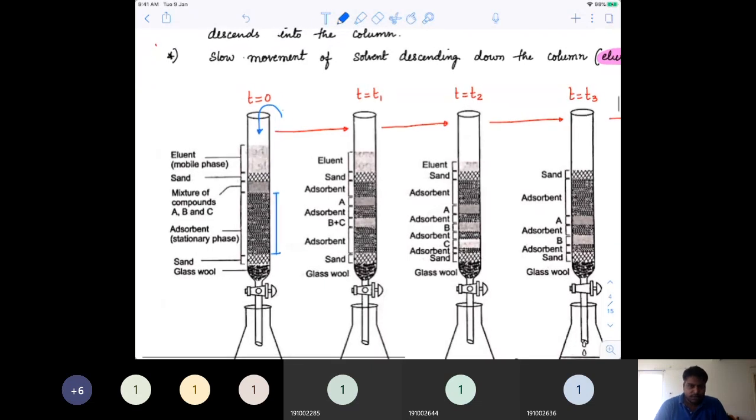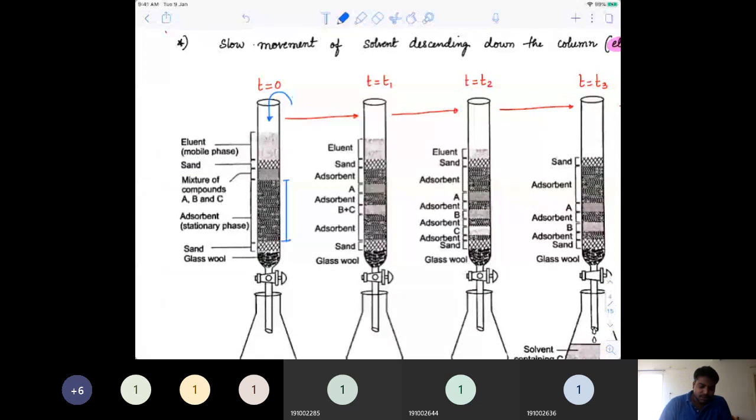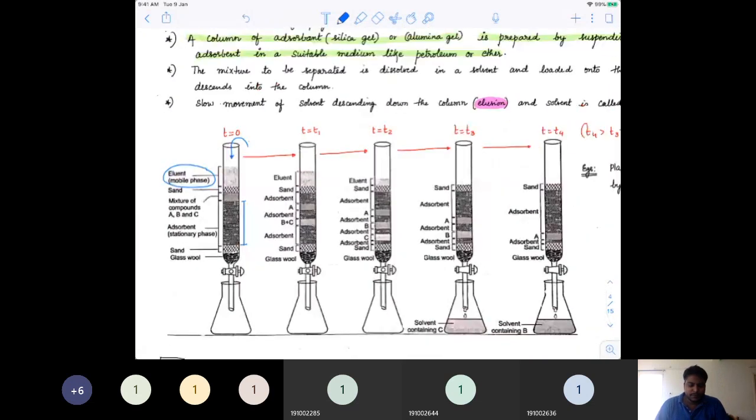Got it? So what has happened now? If you check out slowly, the movement of solution which is happening is because of that solvent which you have added, and that is known as eluent or mobile phase. Okay, so eluent is always known as the mobile phase. Got it? So which is responsible for these particles to slowly move down.